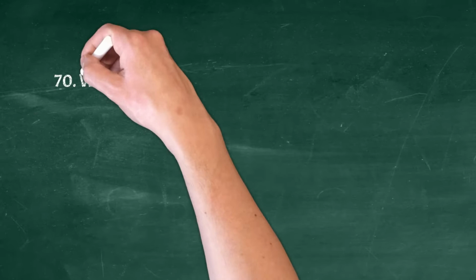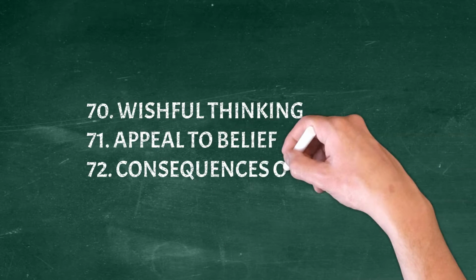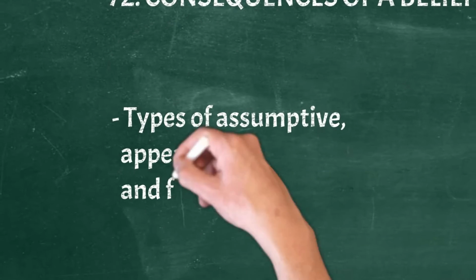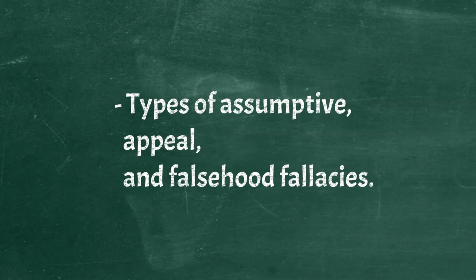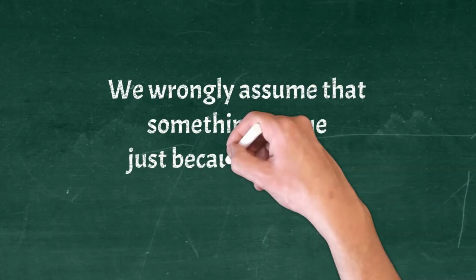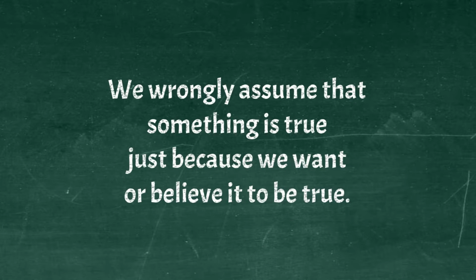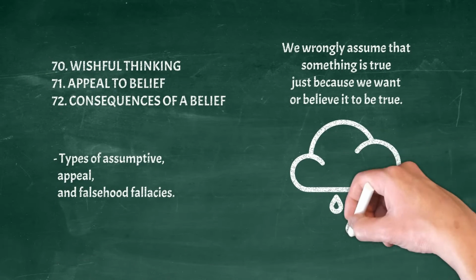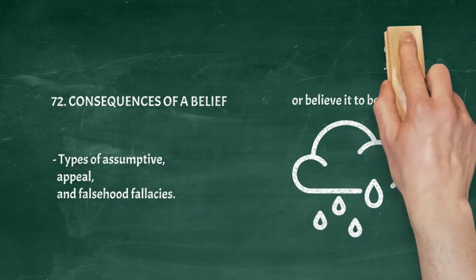Wishful thinking, appeal to belief, appeal to consequences of a belief. Types of assumptive, appeal, and falsehood fallacies. We wrongly assume that something is true just because we want or believe it to be true. Example. If I believe it's strong enough, it won't rain tomorrow.